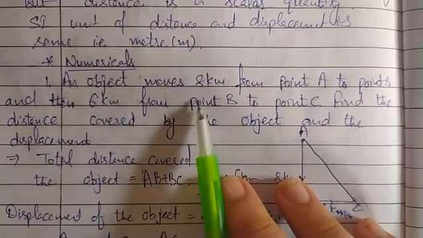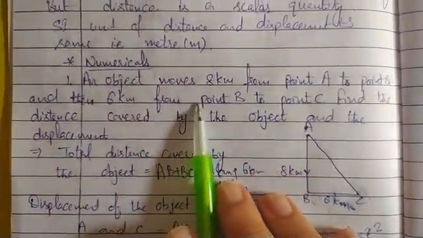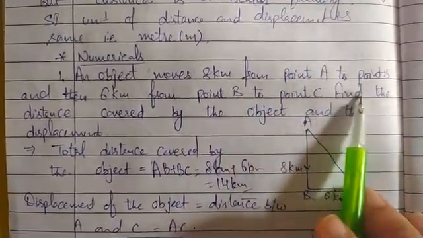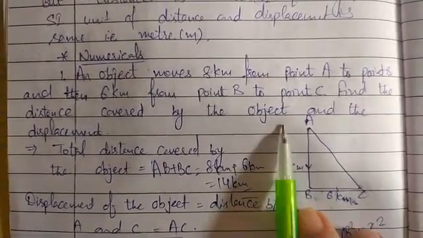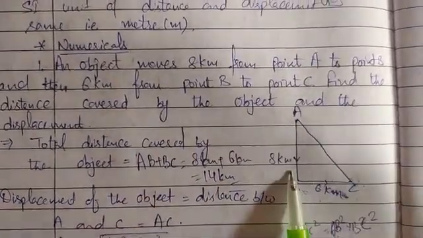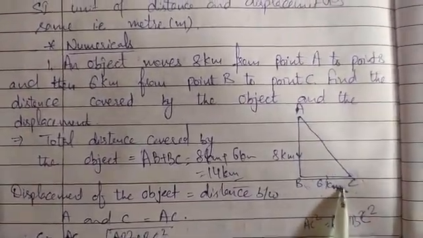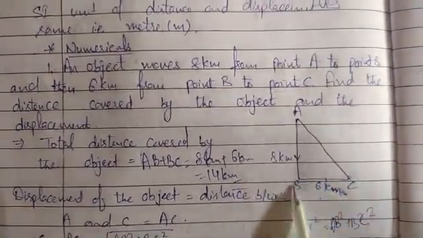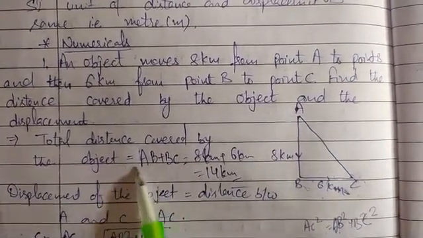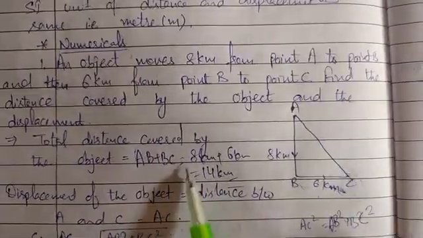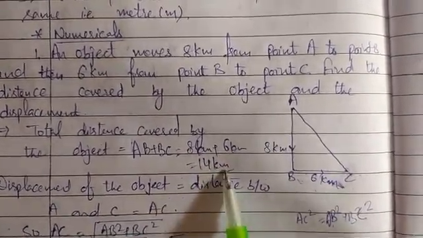Next are some numericals based on the concept of distance and displacement. First: an object moves 8 kilometers from point A to point B and then 6 kilometers from point B to C. We have to find the distance and displacement. What will be the total distance covered by the object in going from A to C? Firstly, the object moves from A to B, that means it covers 8 kilometers. So distance will be equal to AB plus BC. AB is 8 kilometers and BC is 6 kilometers, so the total is 14 kilometers.